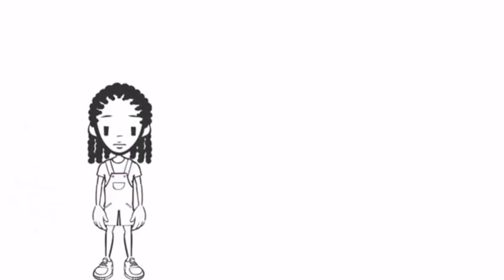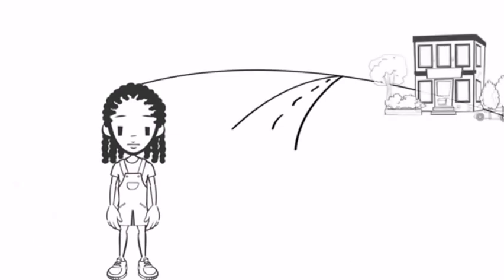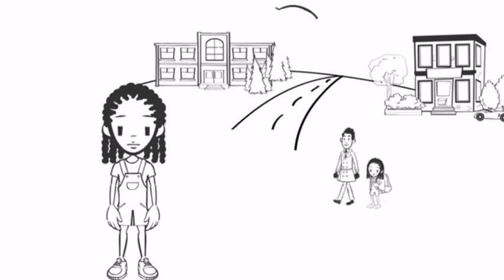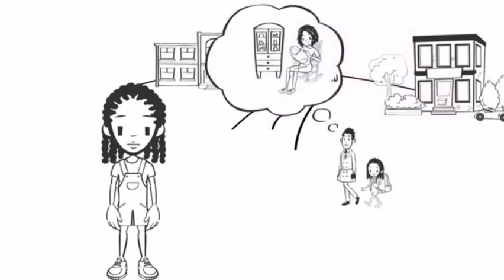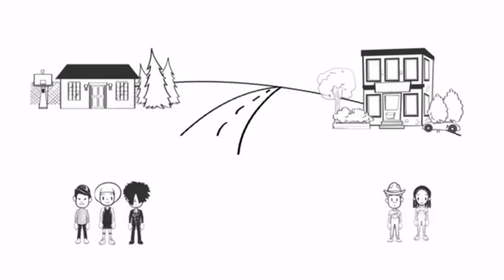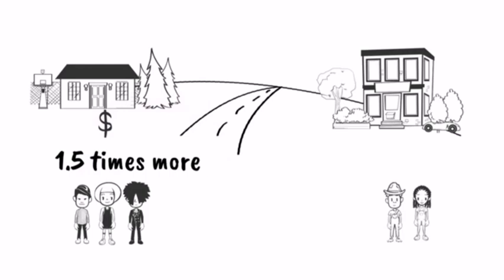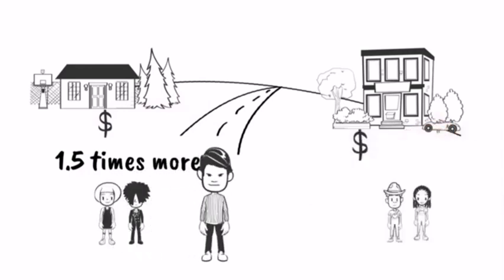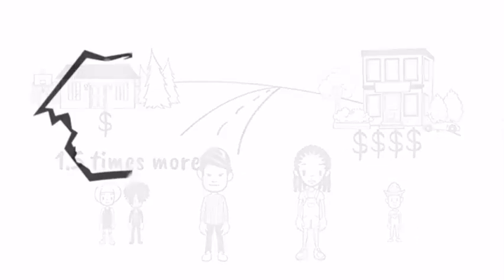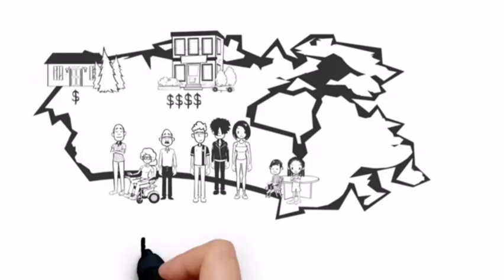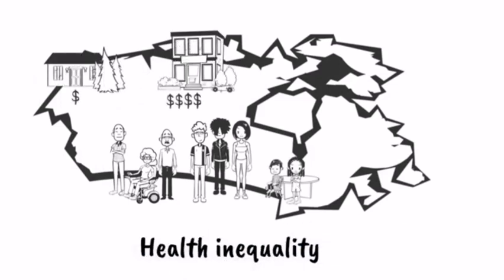Meet Sandra. She lives in a high-income neighborhood where she walks to school with her dad and will be starting grade 2. She also has asthma, but hasn't been hospitalized since she was diagnosed as an infant. According to CIHI analysis, asthma hospitalizations are 1.5 times more common among children living in low-income neighborhoods like Eddie compared to children living in high-income neighborhoods like Sandra. A difference in health across population groups, such as the low-income and high-income neighborhoods, is called a health inequality.